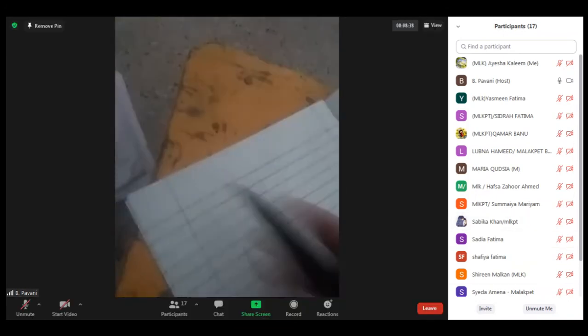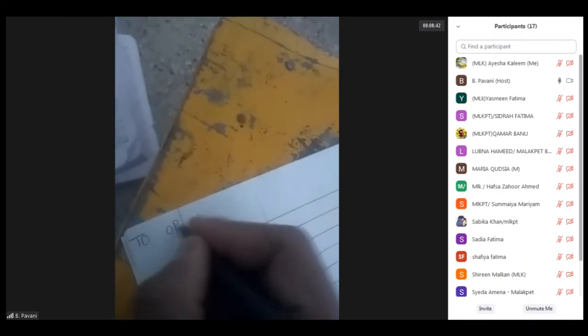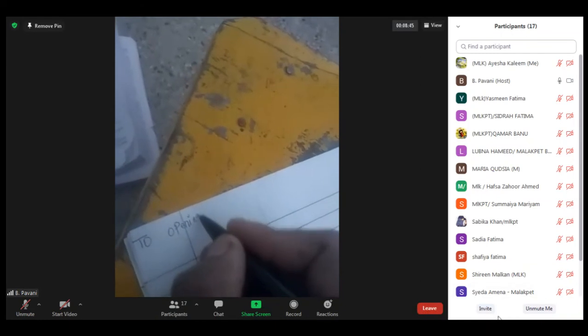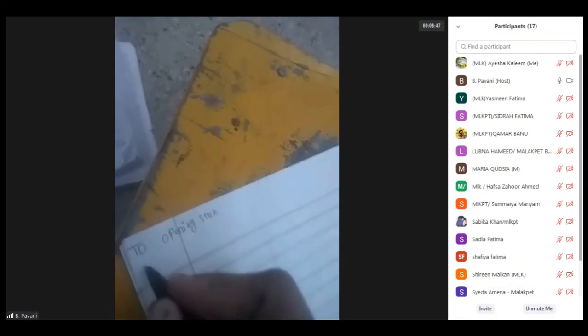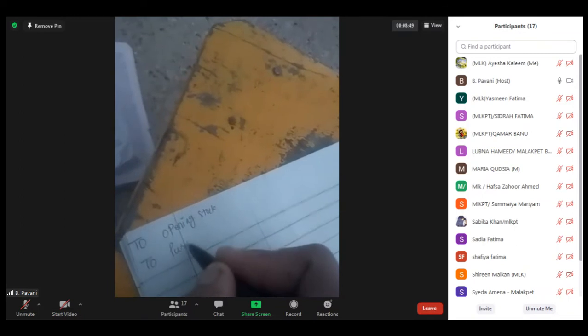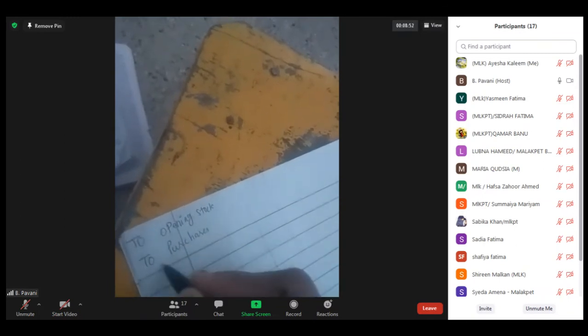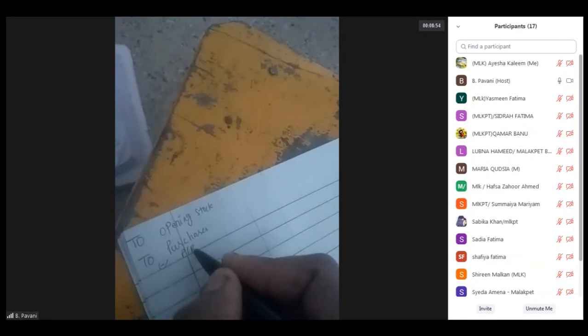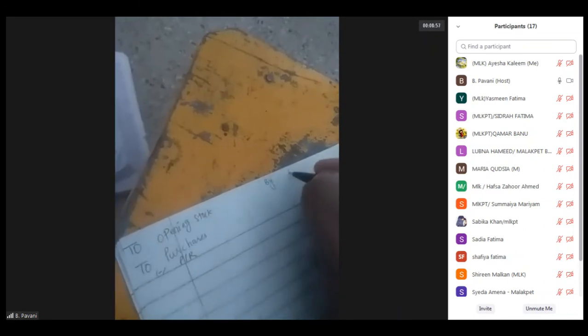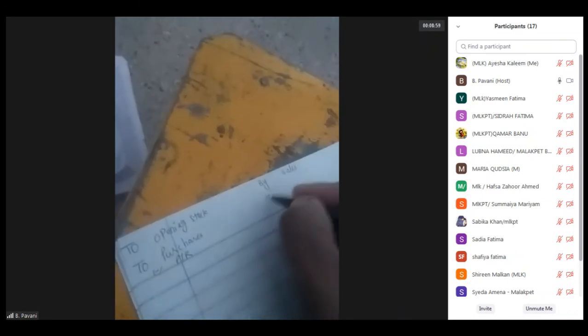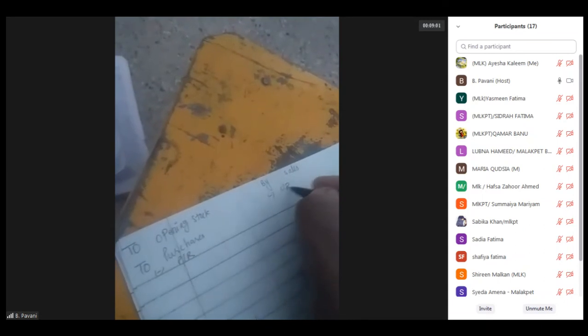Okay, so right now I'm showing the problem. As you know, when we are preparing the trading account, on the debit side we first write to opening stock, next to purchases minus purchase return, and on the credit side I'm writing by sales minus sales return.